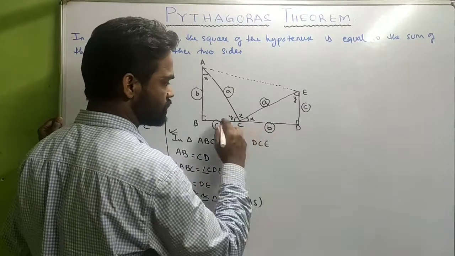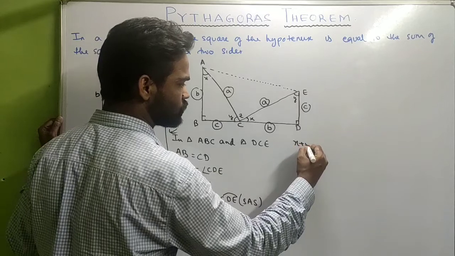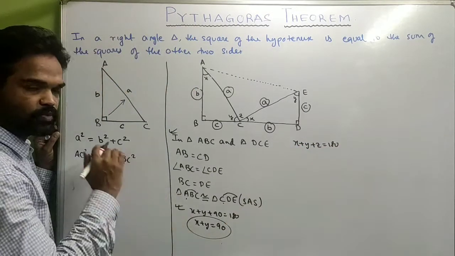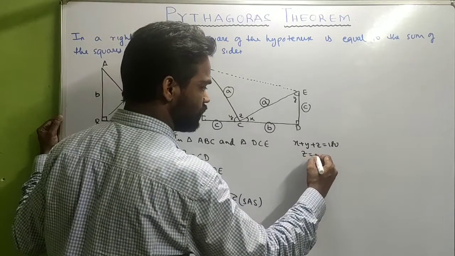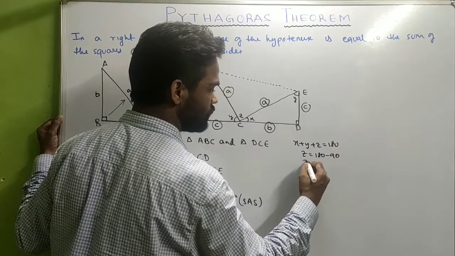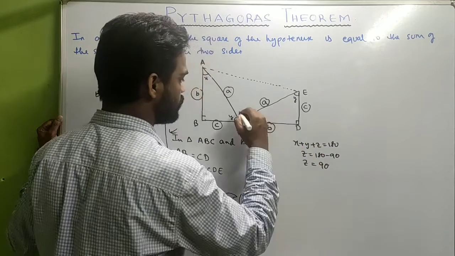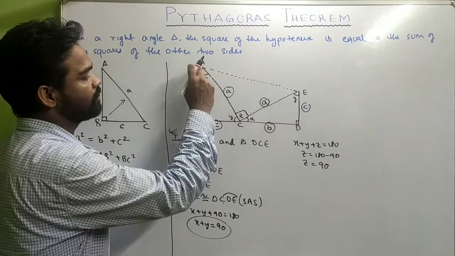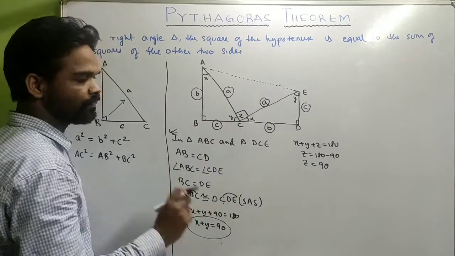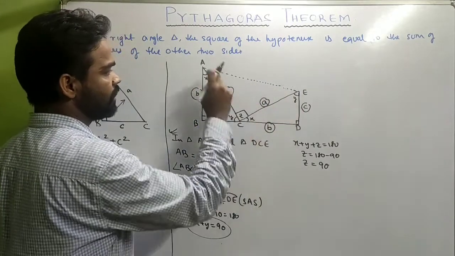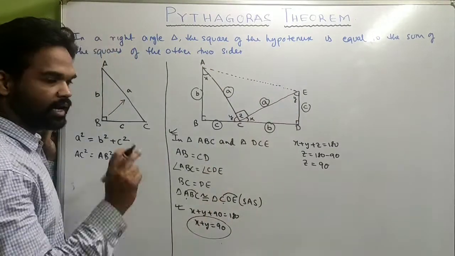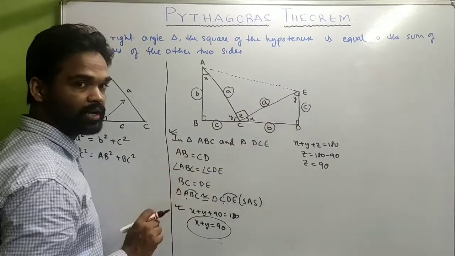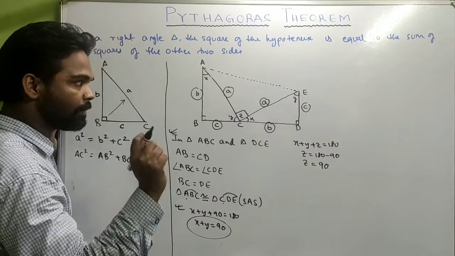And since it's a straight line, we can say that X plus Y plus Z equals 180. X plus Y is 90, which means Z will be 180 minus 90, which means Z equals 90 degrees. Which means now we have three right angle triangles, ABC, CDE and ACE. And if you combine all the three right angle triangles, you are getting a trapezium